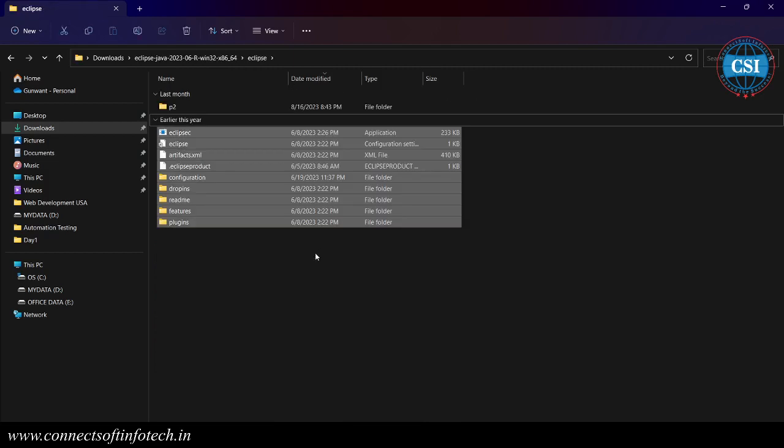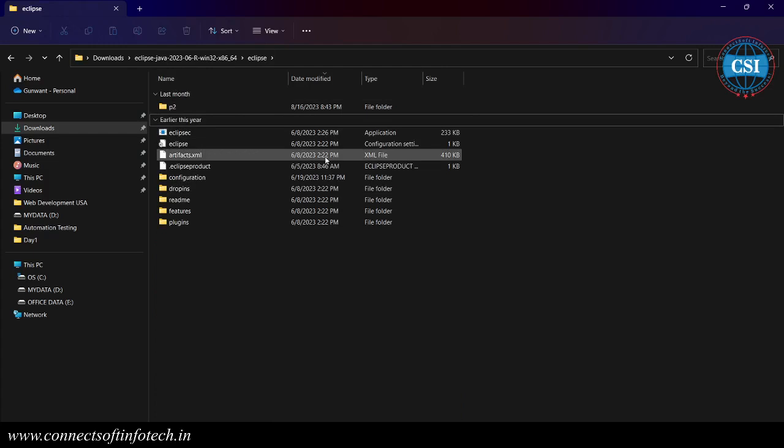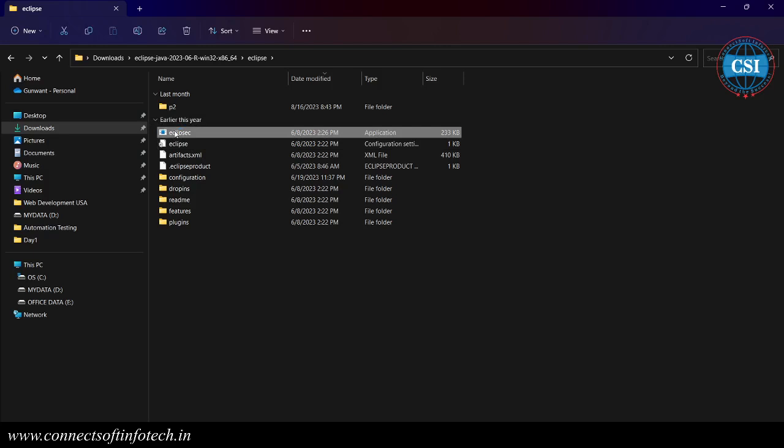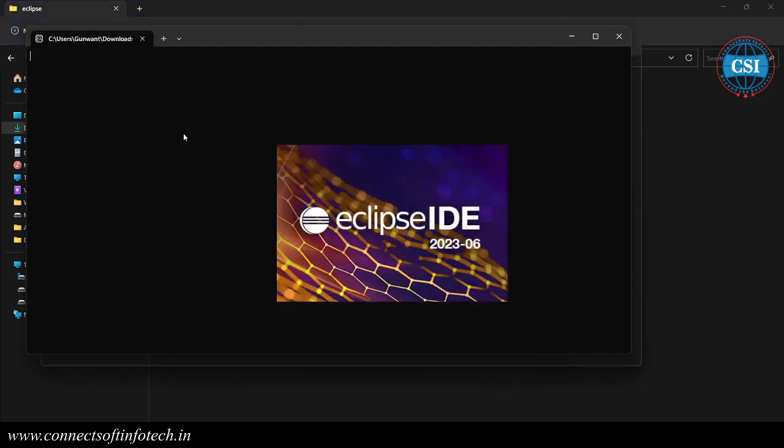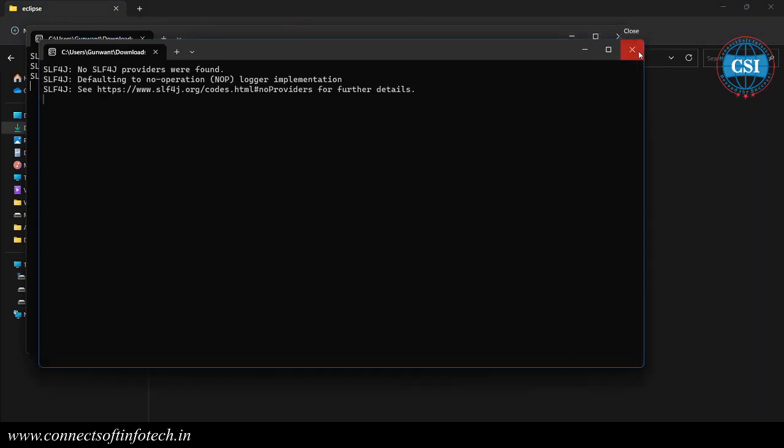This is Eclipse, and right now you have installed this one. Install means just download it. There is one application, and you have to click here. Why is it showing the error? Because you already have Eclipse. That's why it's giving an error. This is a different version.